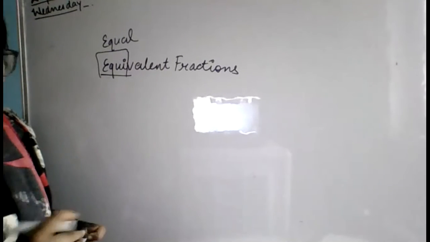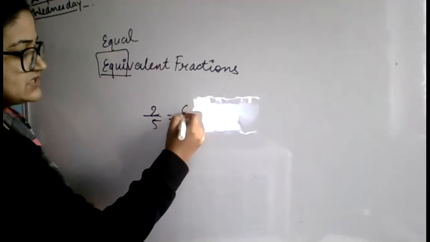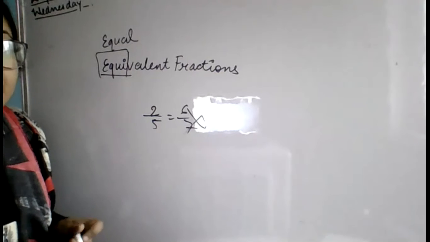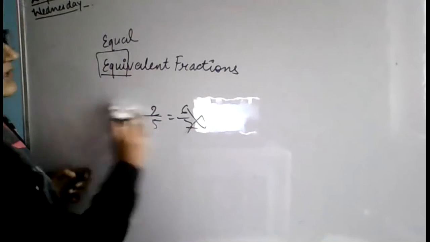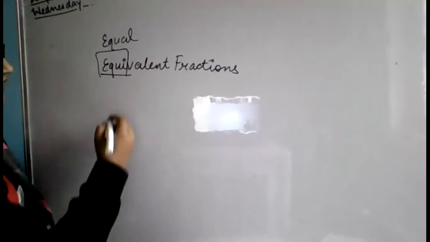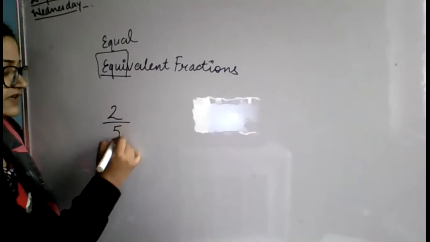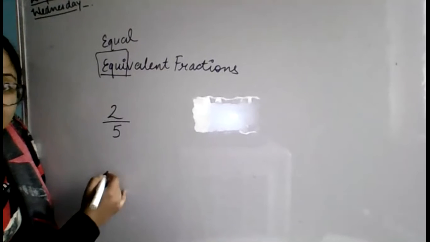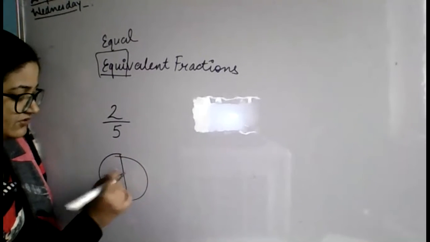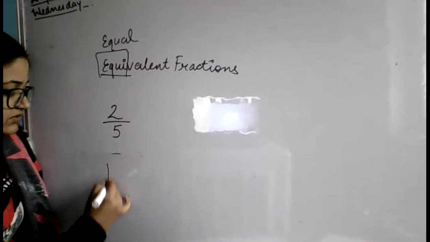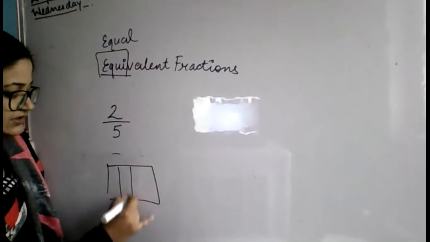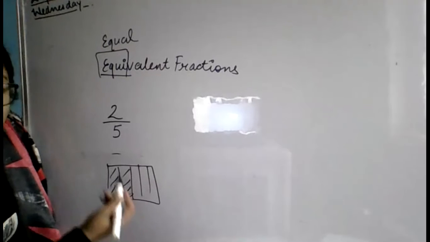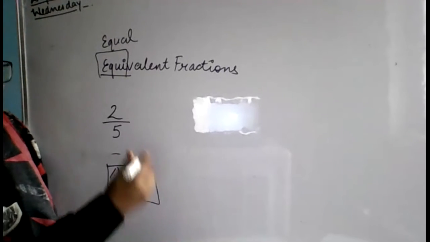So how to calculate? Beta, it is not that 2/5 will be equal to 6/7. It does not happen always. There are fixed equivalent fractions. How do we calculate them? Just see. For example, 2/5 is any of the fractions. If you have anything and you're dividing it into 5 equal parts, and out of 5 parts you are having 2 parts. Now you are saying that if I make it 10 parts, more parts, how will we find it?